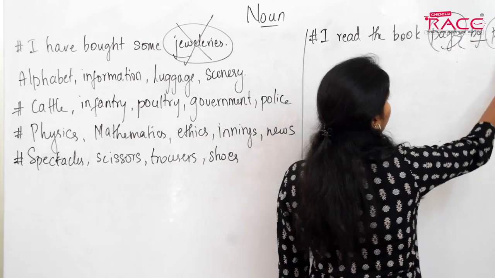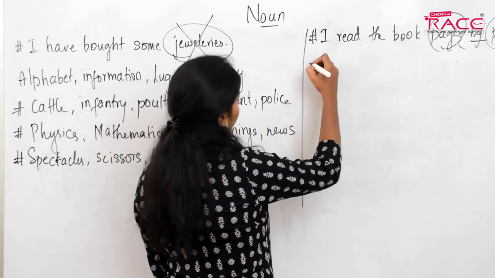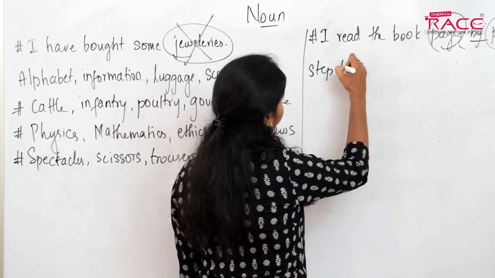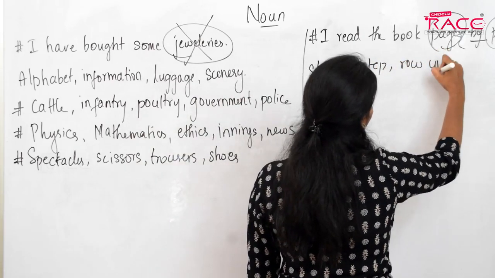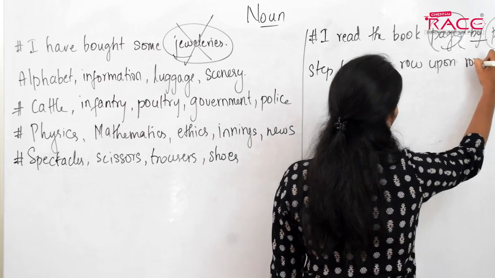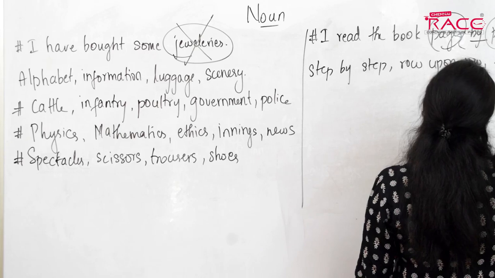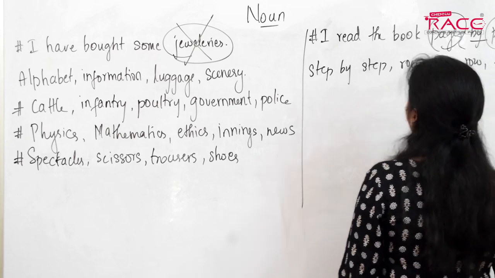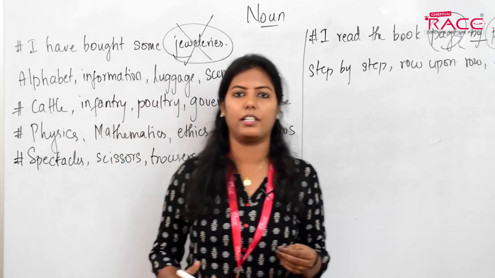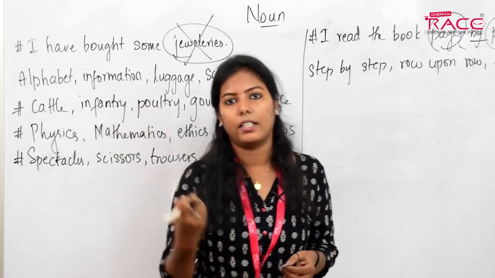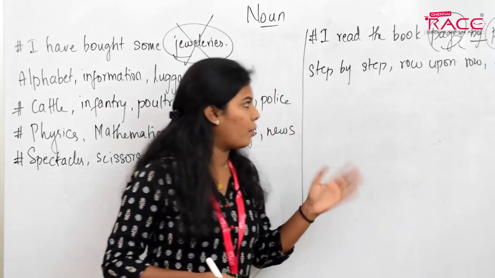You shouldn't say pages. You should say page by page. You say step by step, row upon row, town after town. Okay? So, hope you guys get it. When a noun is repeated before and after a preposition, try to follow a notebook for English. You may grasp the content very easily. You can also revise it later. Step by step, row upon row, town after town.